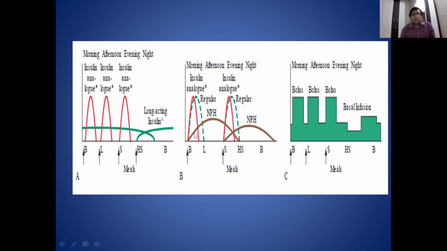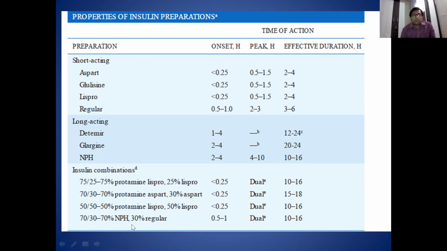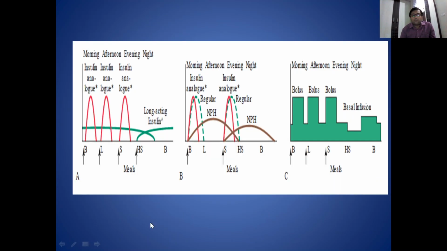There is another dose regime, this dose regime is for mixed chart insulin. In mixed chart insulin we have to give two doses, one half hour before breakfast, and one half hour before the dinner.